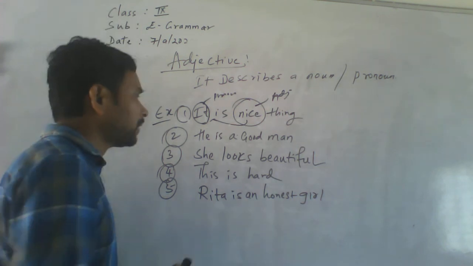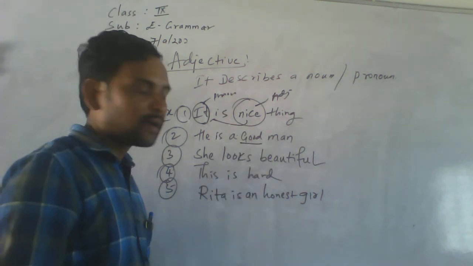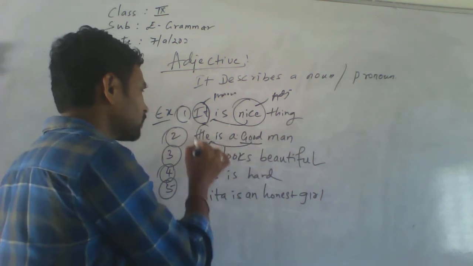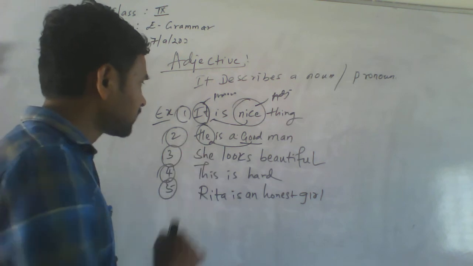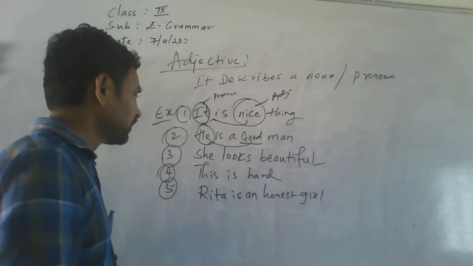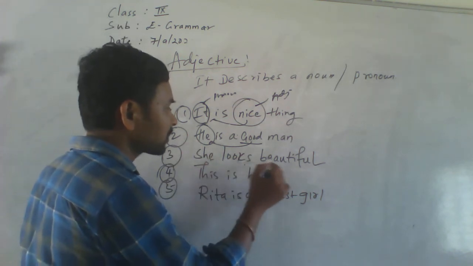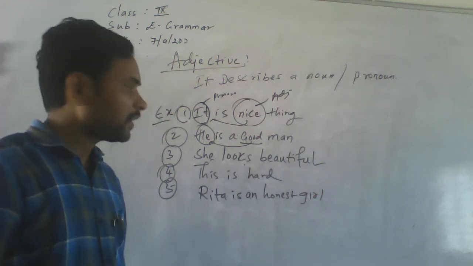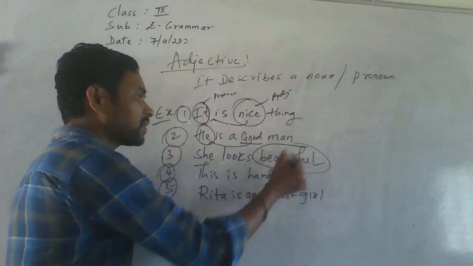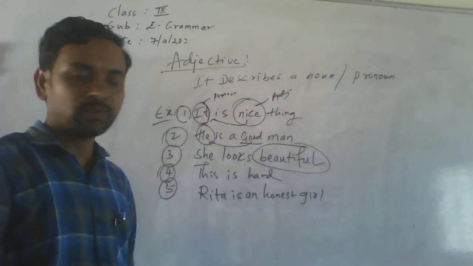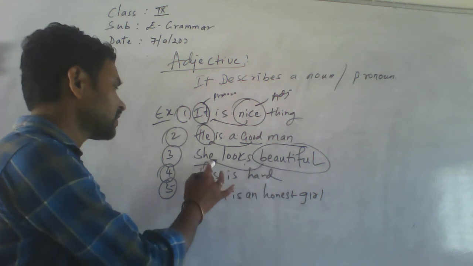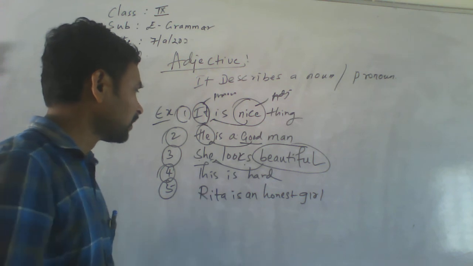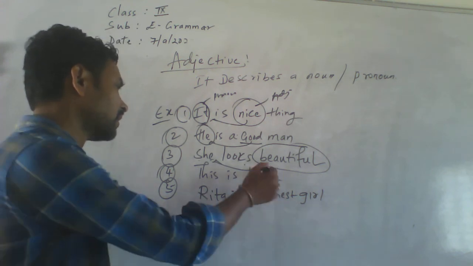Here good is an adjective; it describes he, which is a pronoun. Then, she looks beautiful. Here beautiful is an adjective; it describes she, a pronoun.